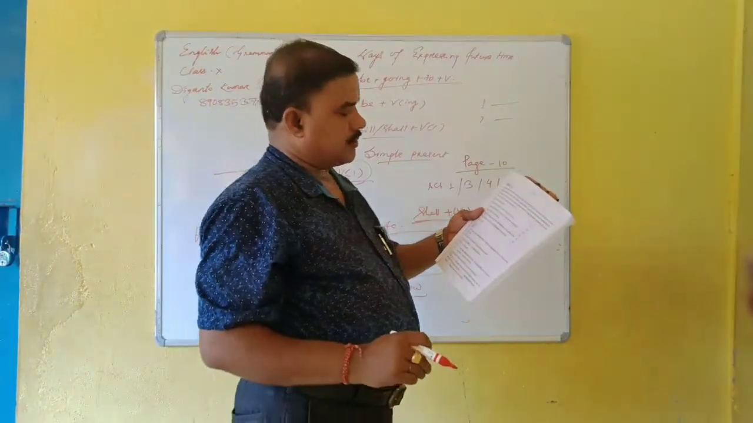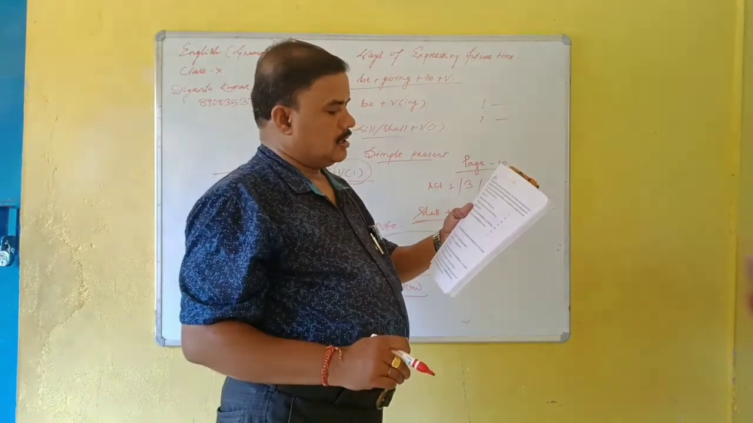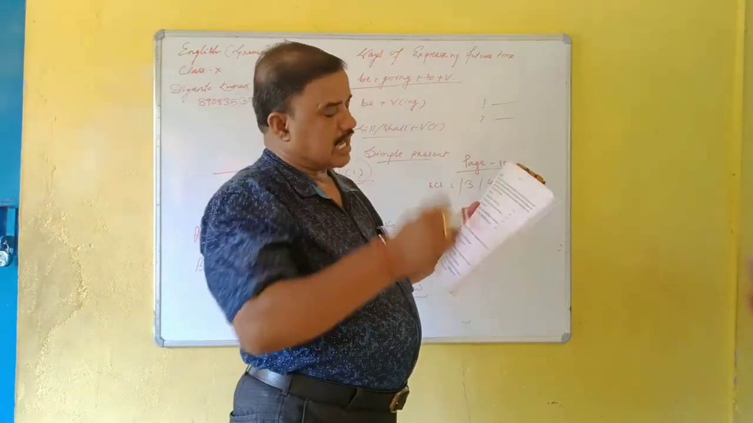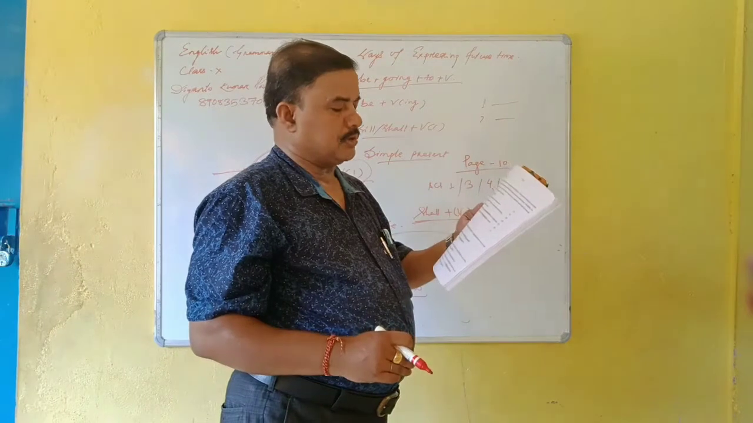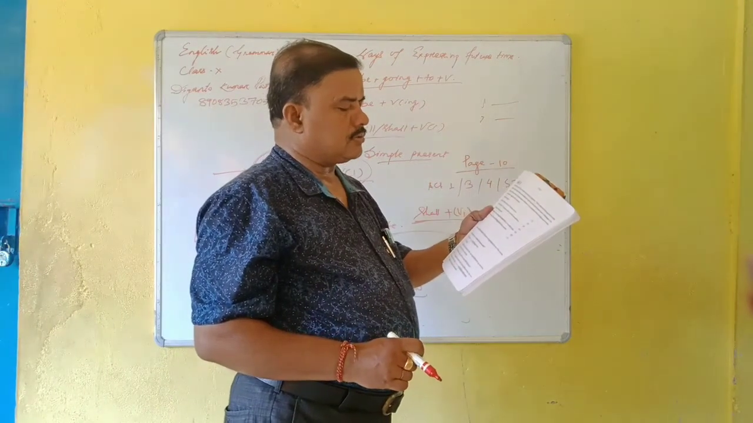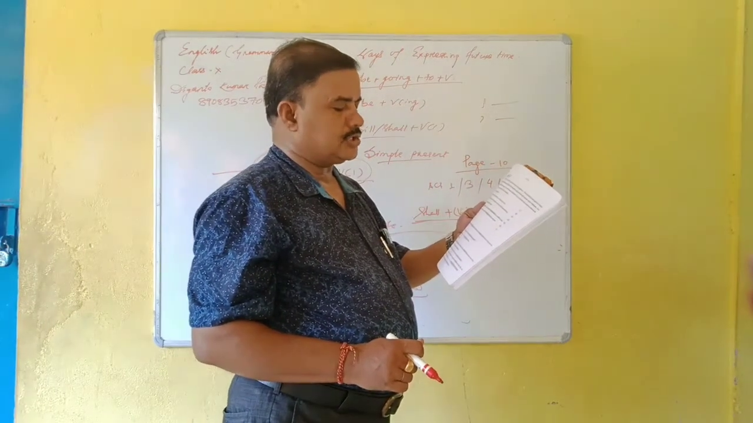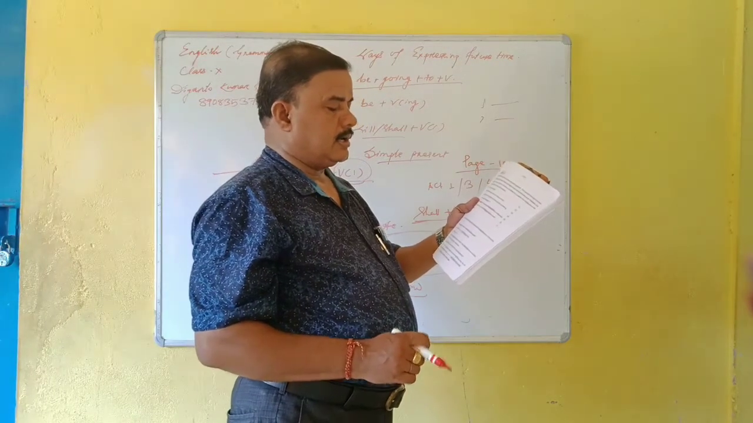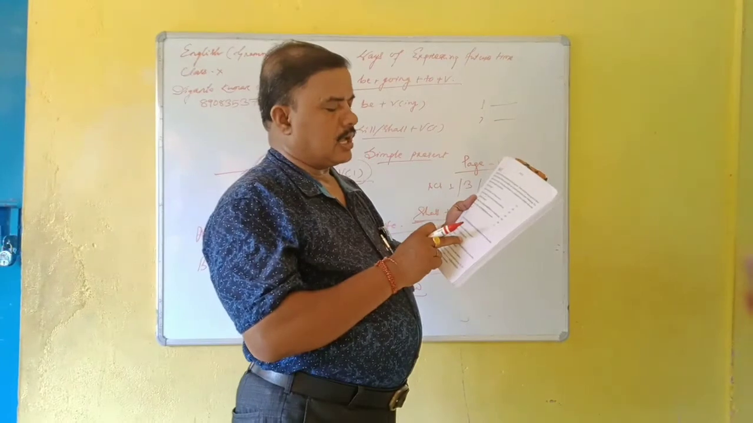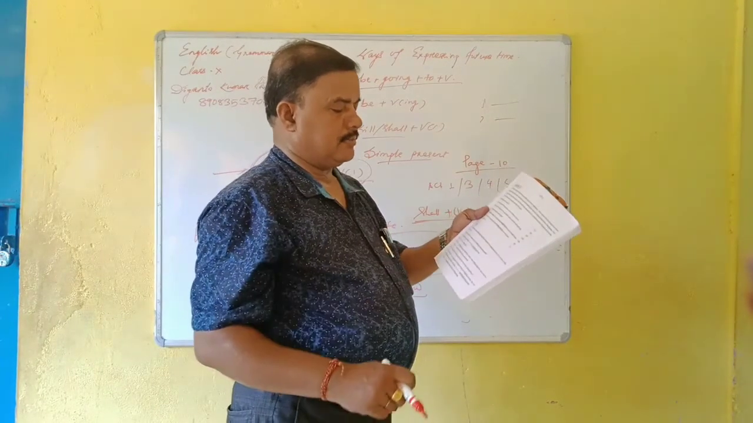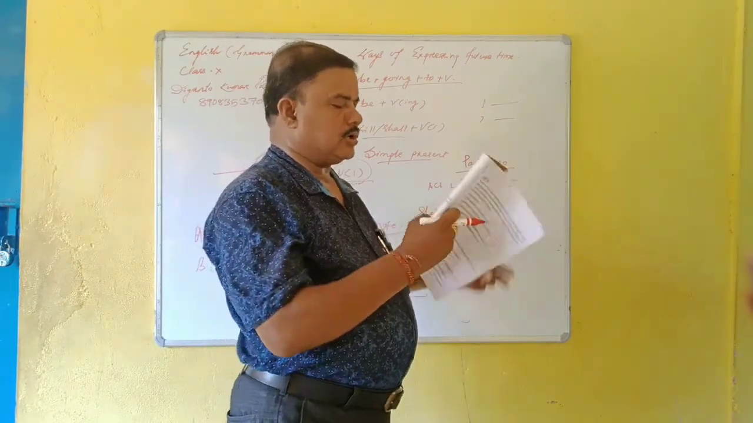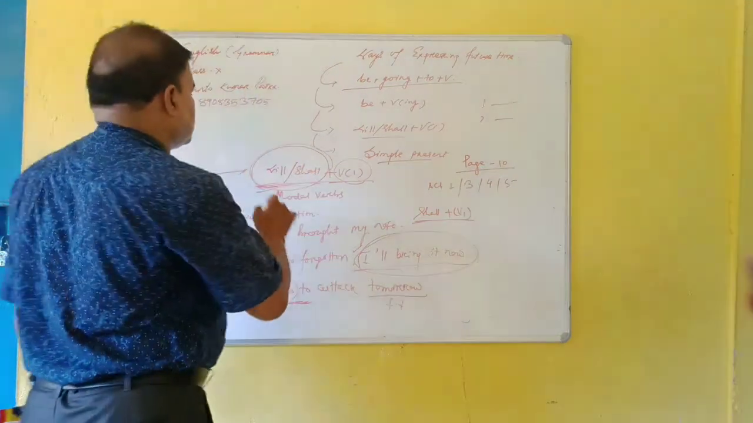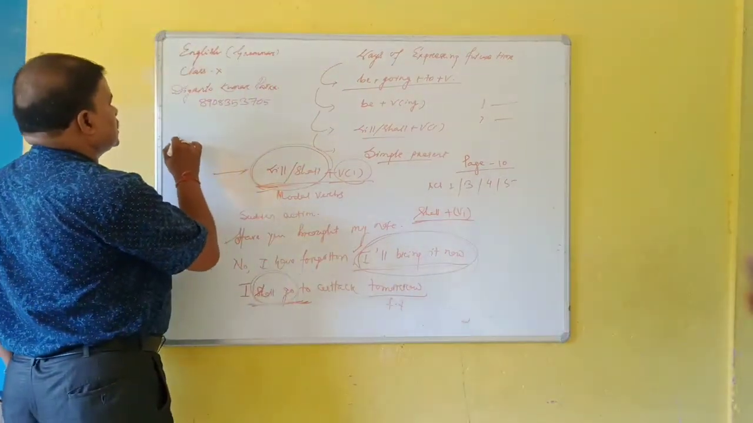Next one, 5. Use in the blank spaces will, shall, be going to or present progressive. Would you like to come to watch a movie this weekend? I would like to, but I am afraid I shall not have or I will not have time. I am afraid. So here you should remember where also will, shall we can use.